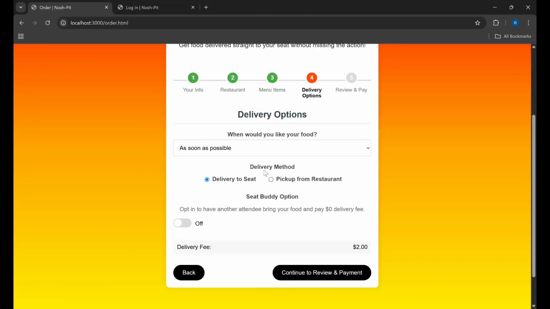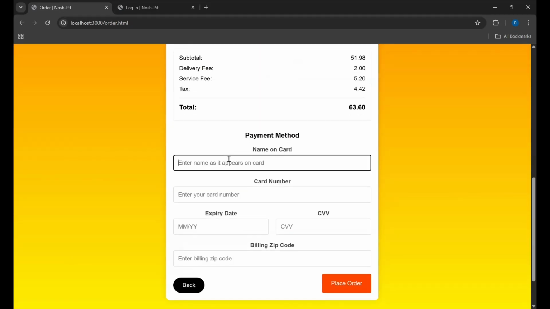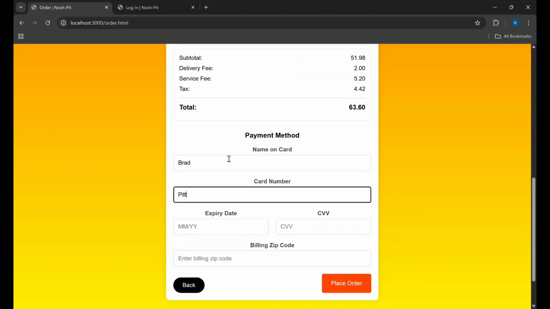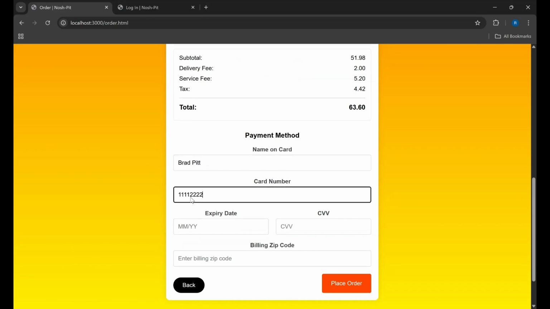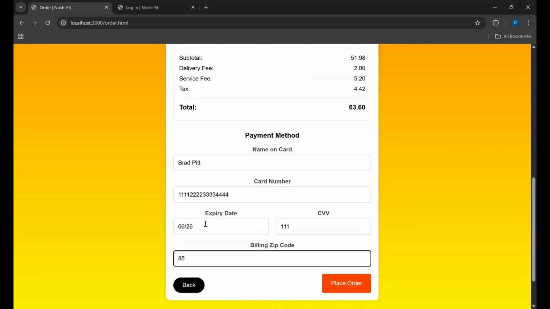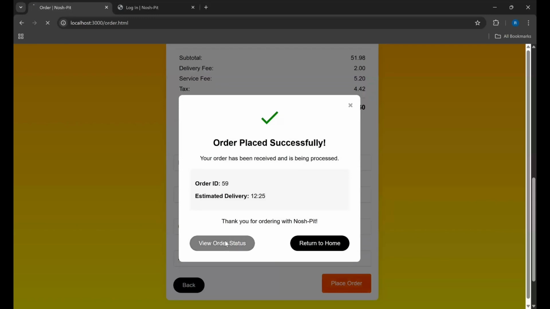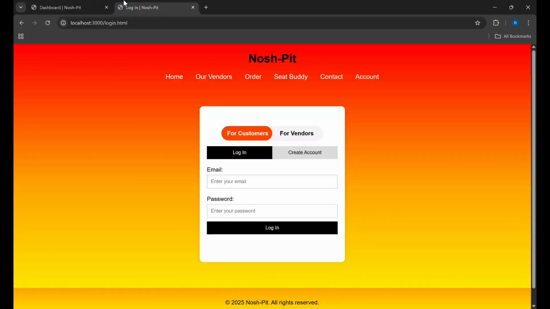Here we can add some delivery information like when we want it, how we want to pick it up, and if we want to opt into the Seat Buddy option, which we won't show right now. Now we've successfully placed our order. We can view the order status here in the My Orders section where we can view, edit, and cancel that.